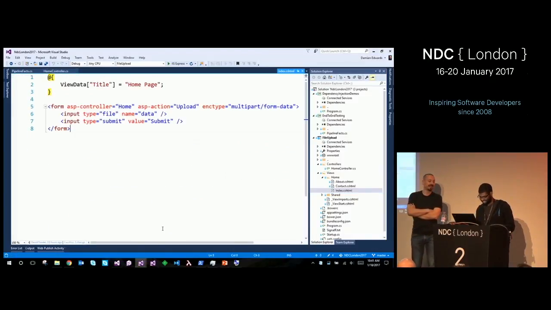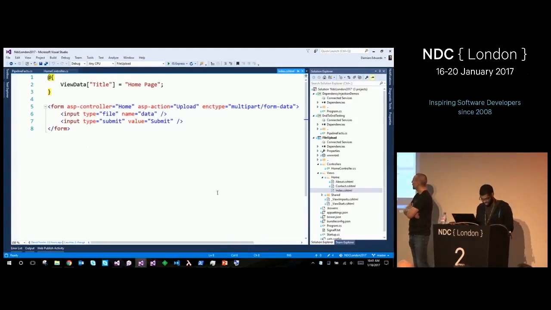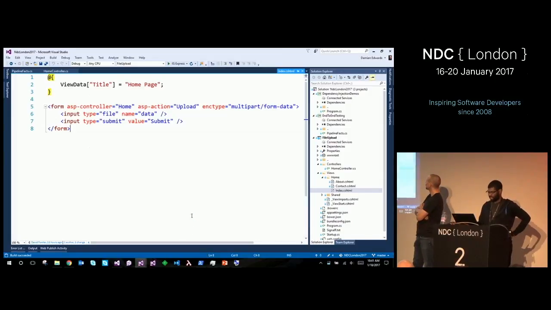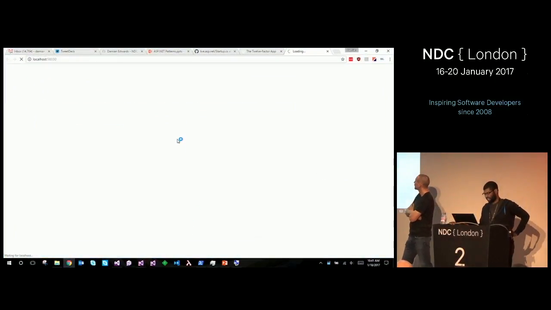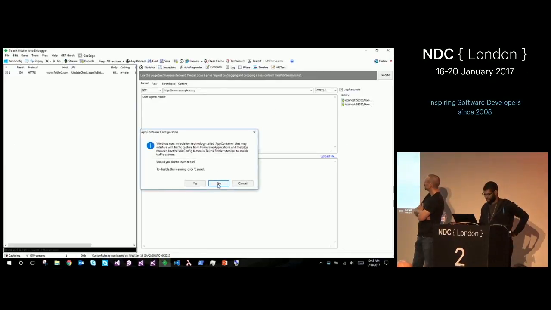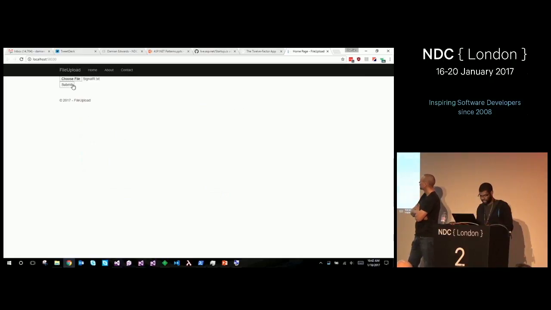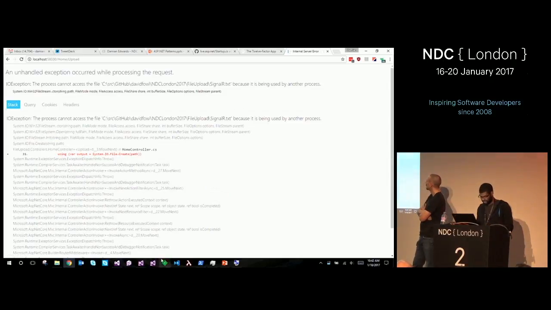It was so easy to hack, even I did it. Is it still there? Oh, this is actually interesting. Store stuff in configuration. All right. Run it again. And we have a file upload. You know, I need Fiddler to fiddle with stuff. Let's upload this file. Submit. What the?